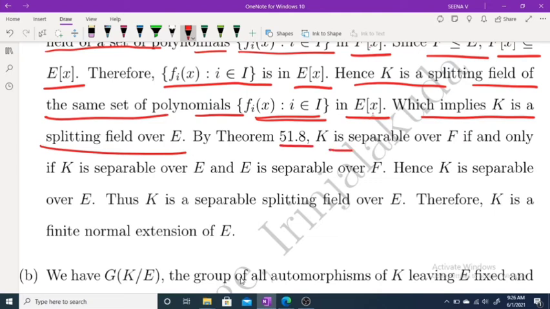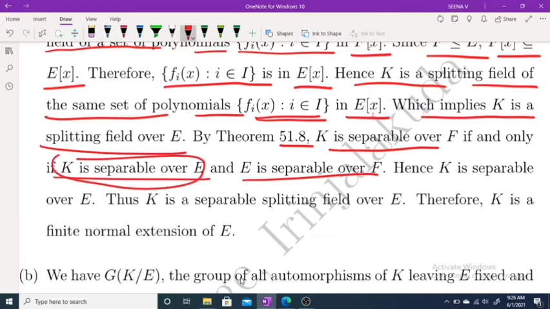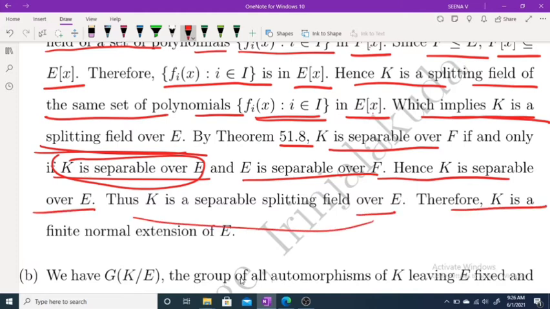Now by theorem 51.8, K is separable over F if and only if K is separable over E and E is separable over F. Thus K is separable over E, and K is a splitting field over E. This implies K is a finite normal extension of E. Hope it is clear. K is a finite extension, K is a splitting field over E and K is separable over E, which implies K is a finite normal extension of E.